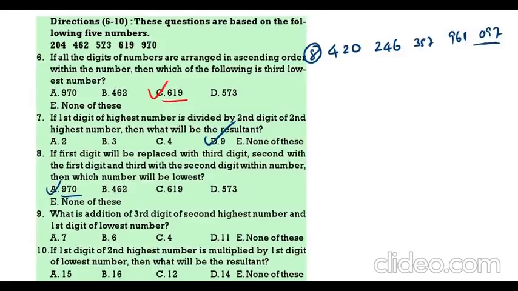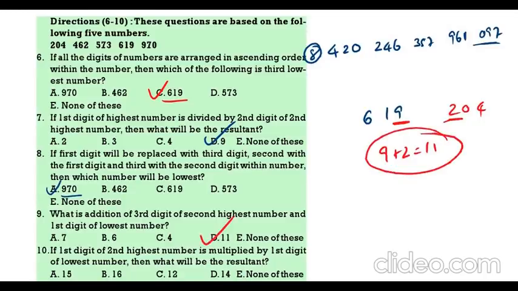Option 1. What is the addition of third digit of the second highest number? Second highest number 619. In this, third digit 9. And first digit of the lowest number. Lowest number 204. In this, first digit 2. So what is 9 plus 2? 11.